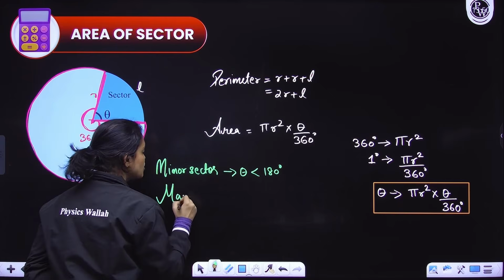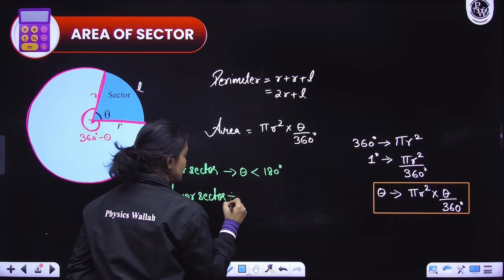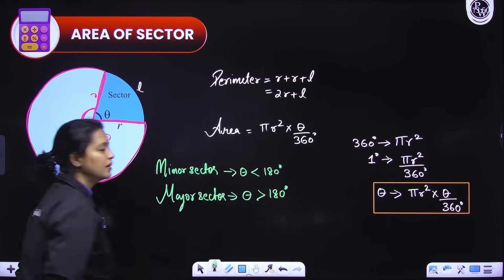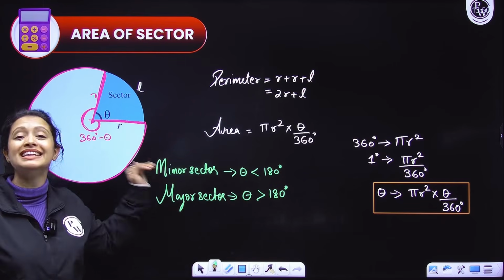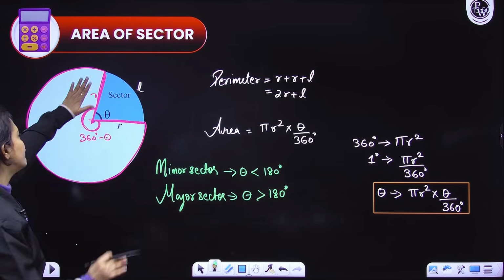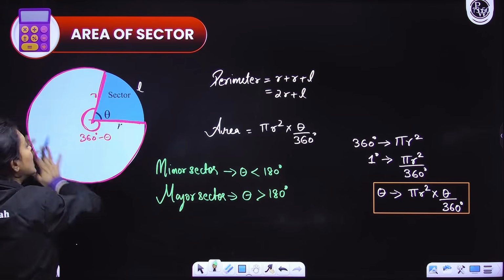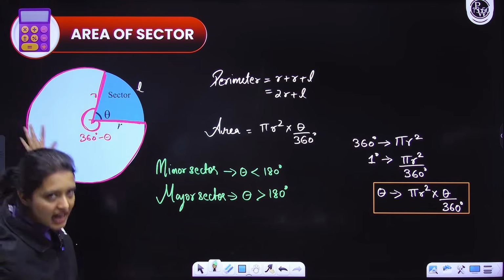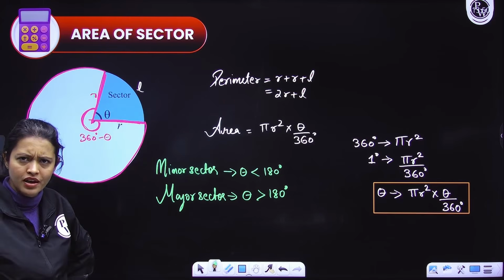While for a major sector, the area is always larger compared to a minor sector and theta is greater than 180 degrees. Very simple, right? Now, if you know the area of a minor sector, how will you figure out the area of the major sector? See, if I know this blue colored area, I can easily figure out this light blue colored area, that is the major sector's area. How? By taking the area of the entire circle and subtracting the minor sector's area, right?